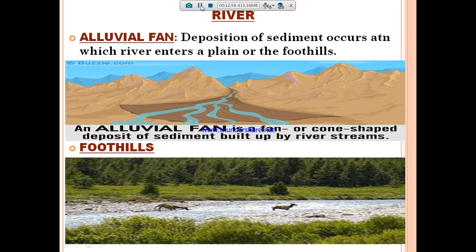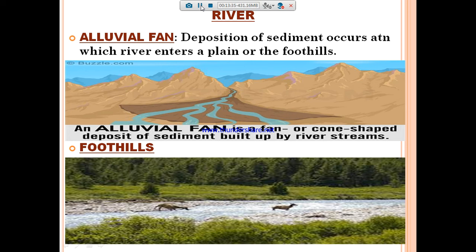So, deposition of sediment occurs when a river enters a plain or the foothills. If you see the first picture, you can see a cone shaped deposit of sediments, right? So while the river is flowing and entering the plain or the foothills, foothills means, see the low picture, while the river is flowing through land masses, on both sides it will create a hillside format, right? That is called the foothills.